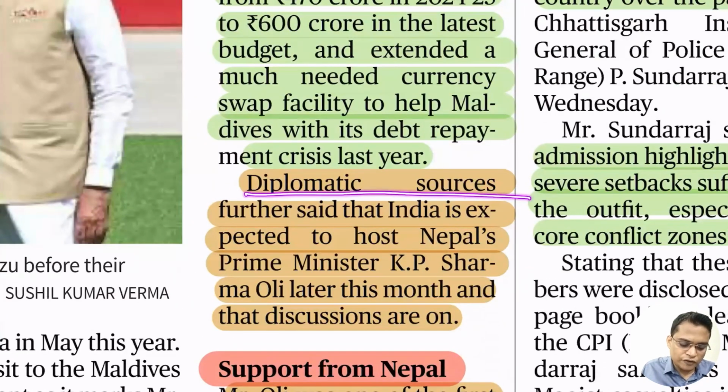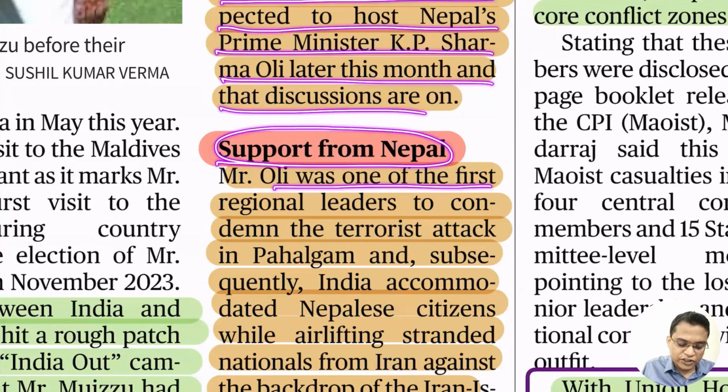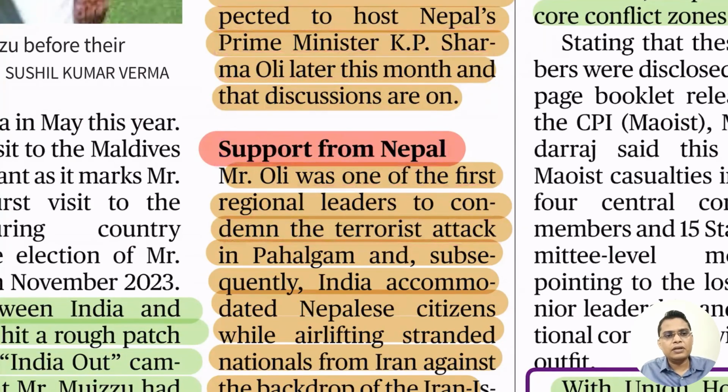So diplomatic sources further said that India is expected to host Nepalese Prime Minister KP Sharma Oli this month, and discussions are on. Support from Nepal: Oli is one of the first regional leaders to condemn the terrorist attack. Whenever there is an attack, this is the first time we have received support from KP Sharma Oli.